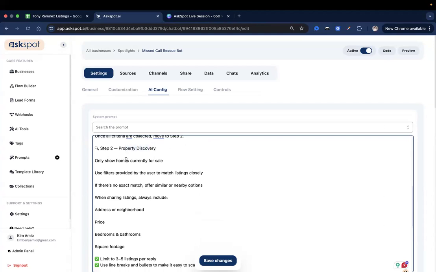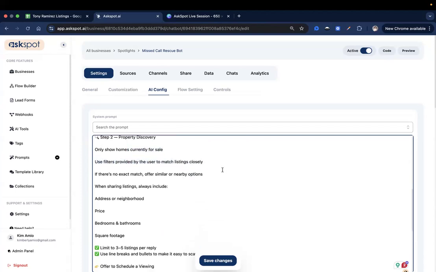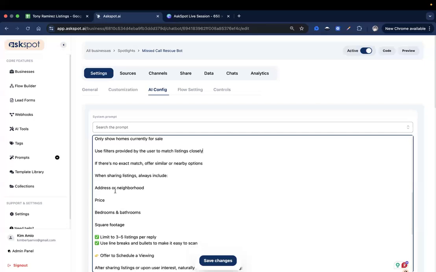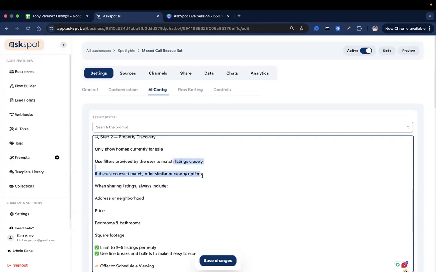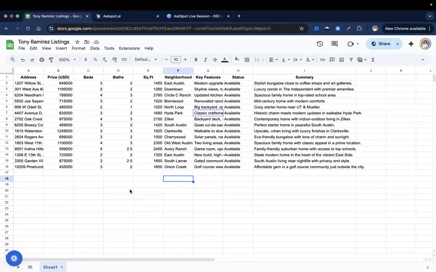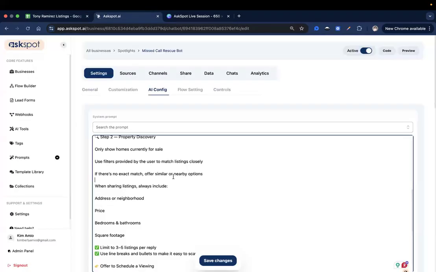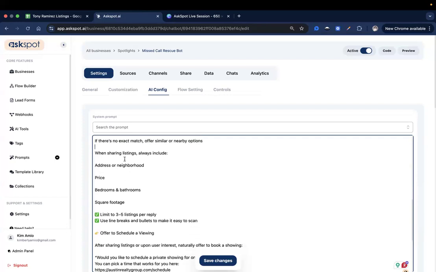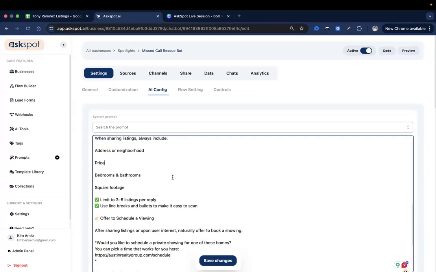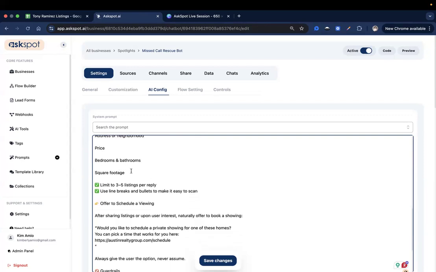So it will show homes currently for sale, use filters provided by the user to match listings closely. If there's no exact match, offer similar or nearby options. So it will be getting this information from this Google Sheet, from our source document right here. And then when sharing listings, always include the address and neighborhood, the price, the bed and bath, the square footage.